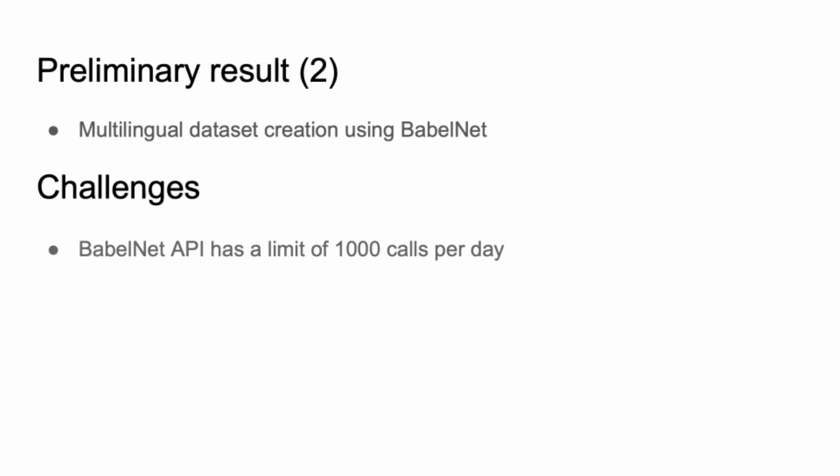We've also started creating a multilingual sense-annotated dataset using BabelNet. But this is proving to be very lengthy because we have a limit of 1,000 API calls per day.